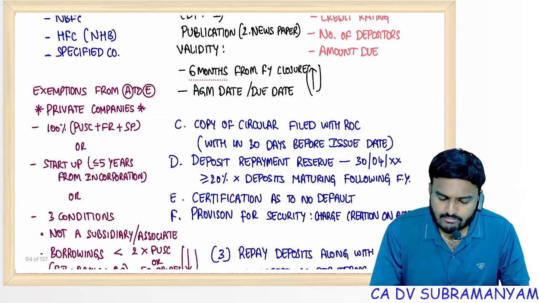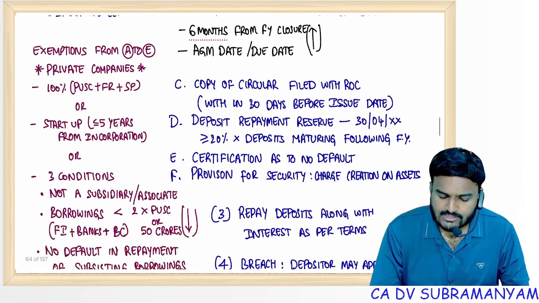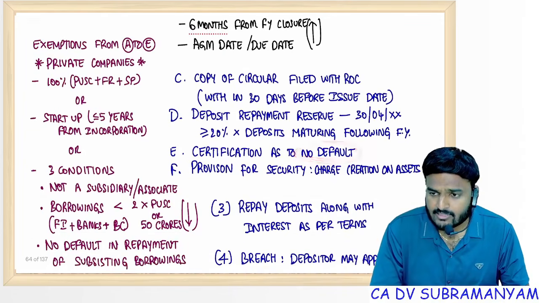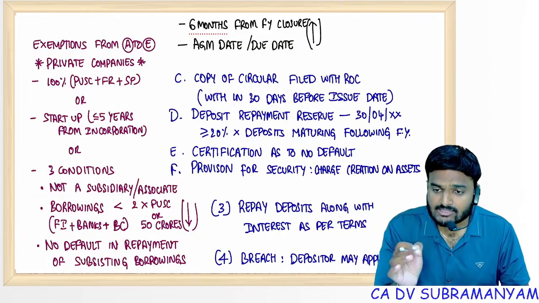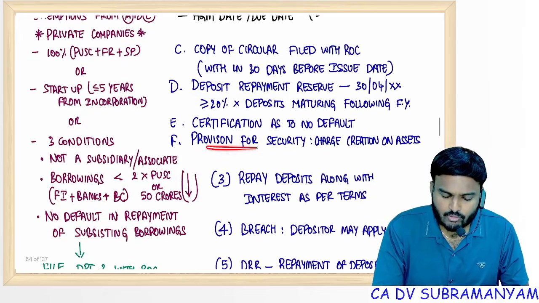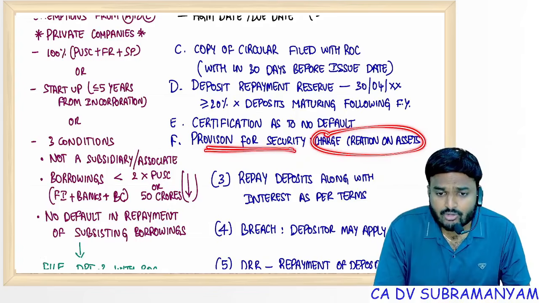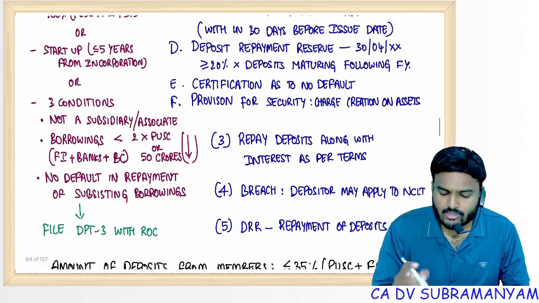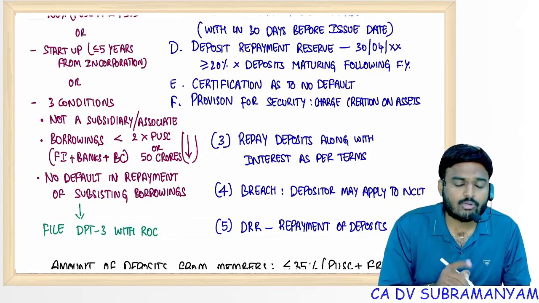Deposit repayment reserve shall be created by 30th April, which is 20% of deposits maturing next financial year. Certification as to no default by the company auditor, and even if this default is there, rectified and 5 years has been elapsed, that clarification or certification from company auditor is required. Provision for security: company may accept secured deposits or unsecured deposits. If it is unsecured deposits, disclose word unsecured. In case of secured deposits, charge should be created on tangible assets, covering not only market value, should cover not only deposit amount but also interest amount.